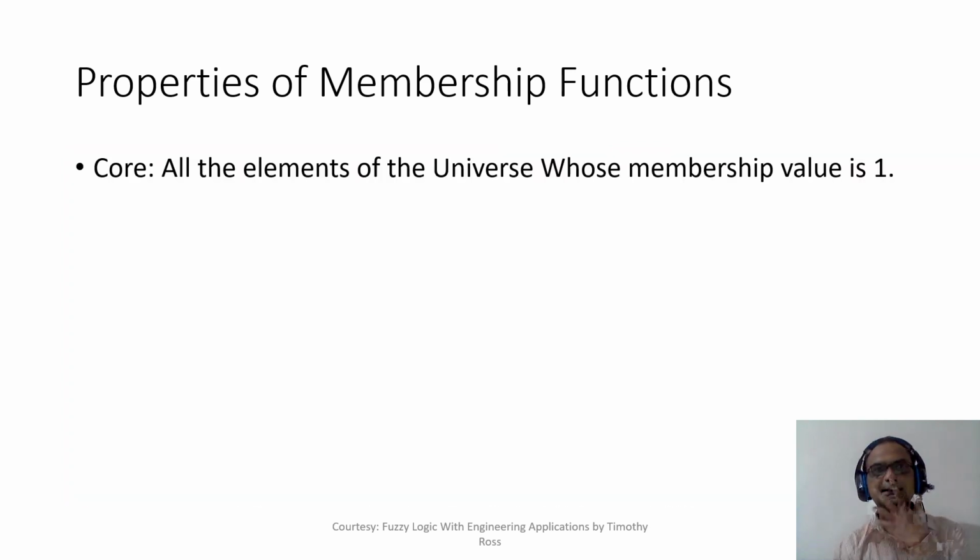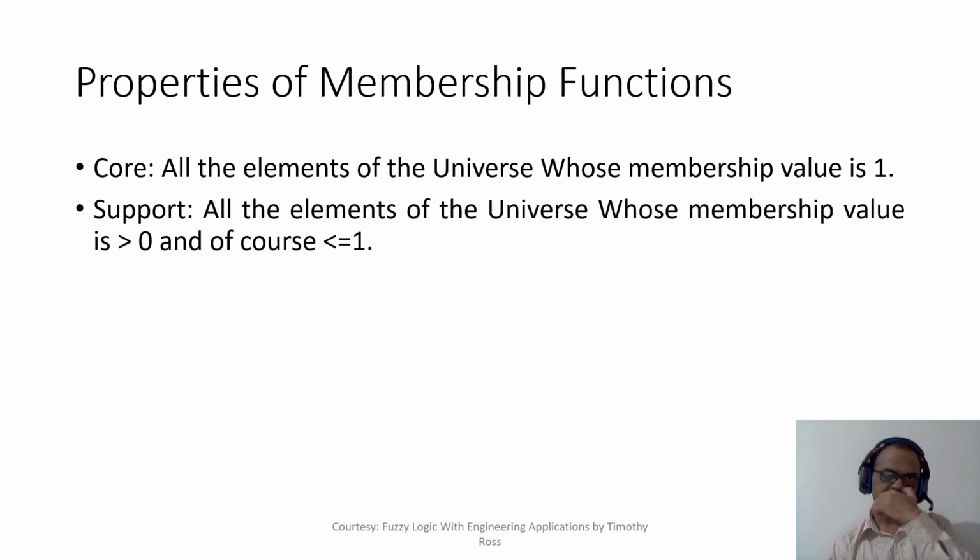So let's see this. Core means all the elements of the universe whose membership value is 1. Support is all the elements of the universe whose membership value is greater than 0, and of course less than or equal to 1.